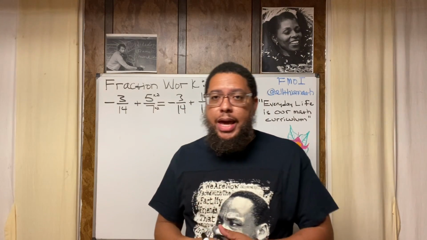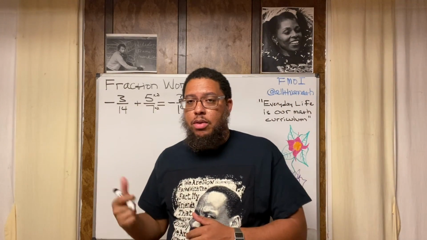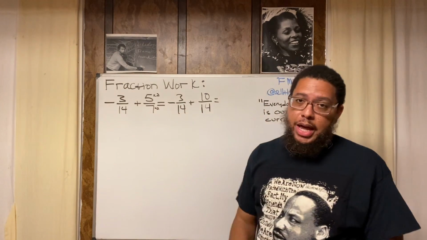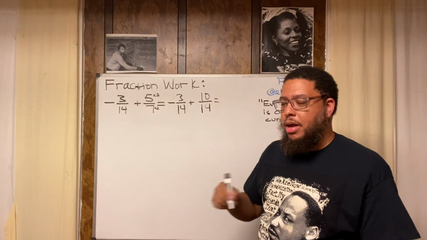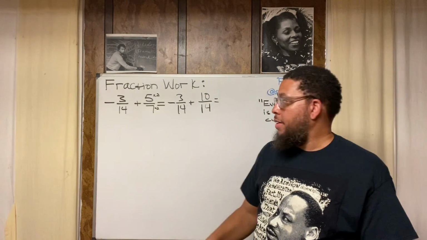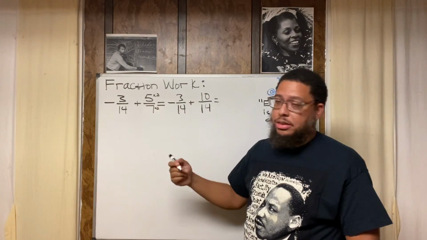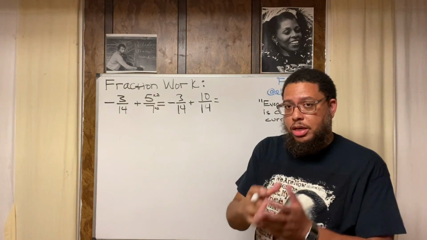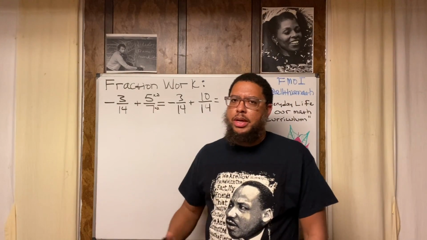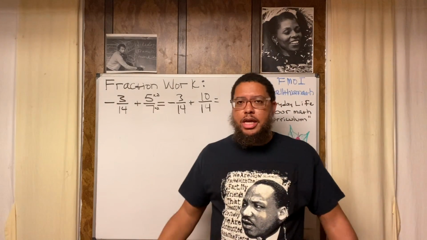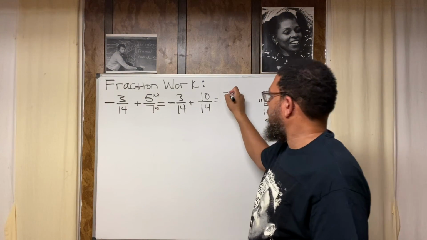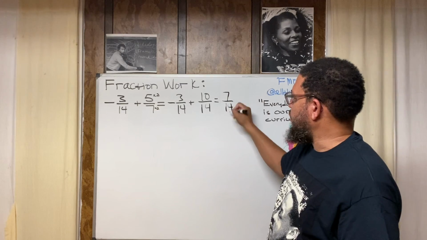Now, whenever you add, you move to the right on the number line. Whenever you subtract, you move to the left. So this is a plus sign. That means we're adding, so we're moving to the right. How far though? 10 spaces to the right. That's what the plus 10 indicates. So we start at negative 3, then we move 10 spaces to the right. Where do we end up? We're going to end up at positive 7. Just count on the number line. That's one way to do it. So we got 7 14ths all together.